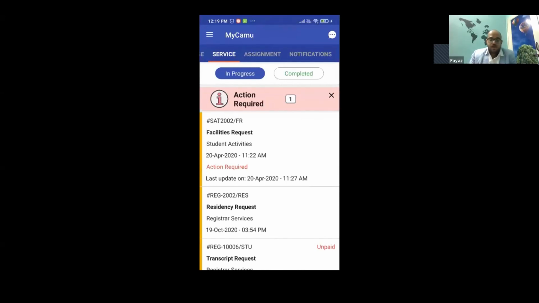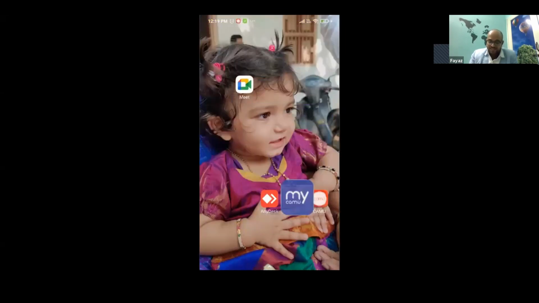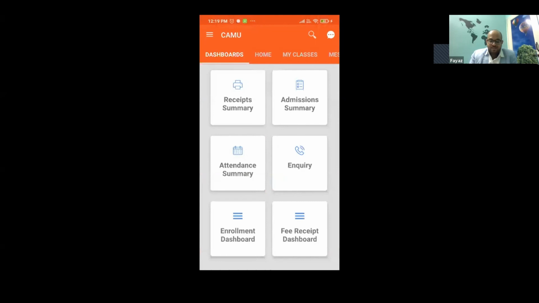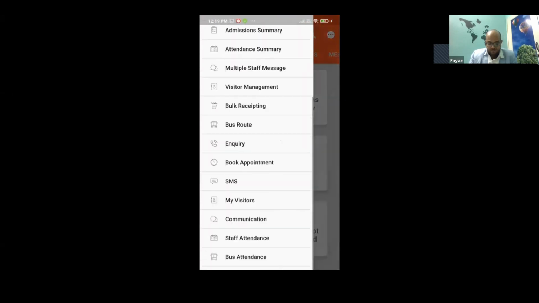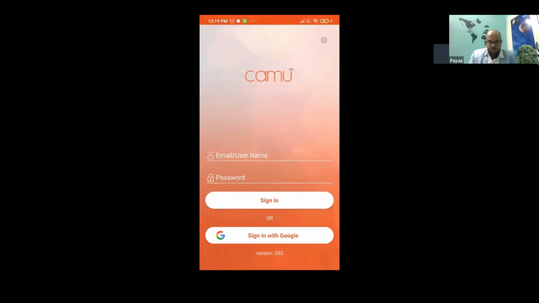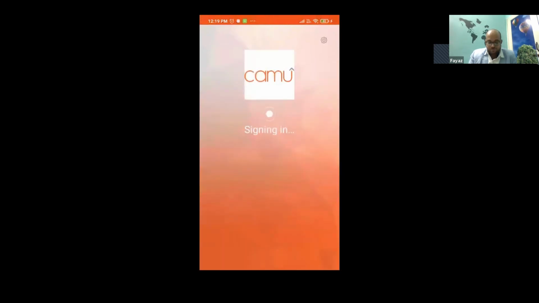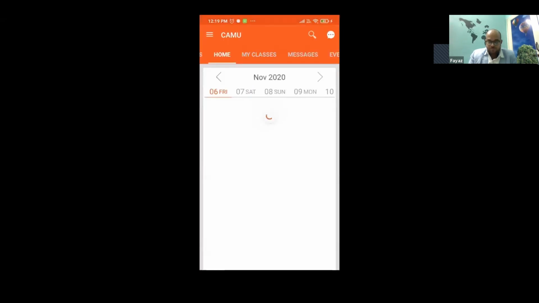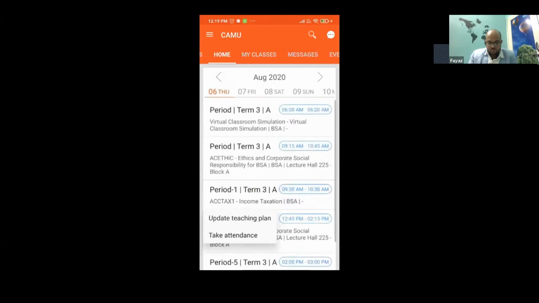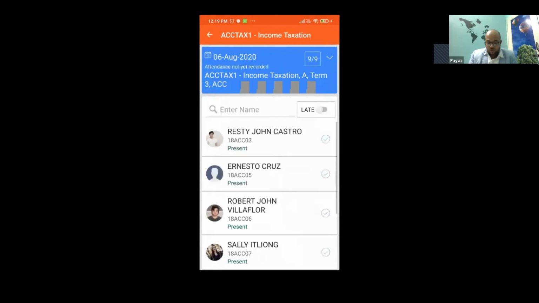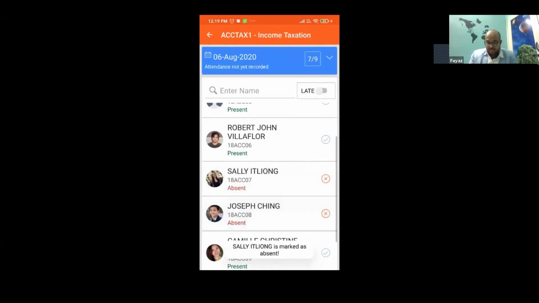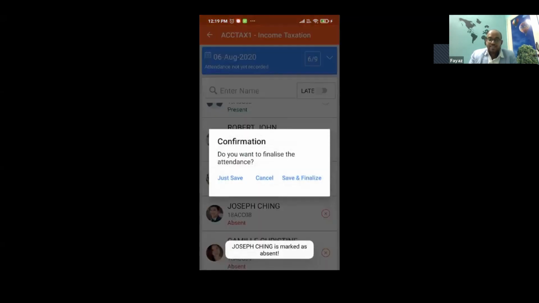Good one. Normally, once you mark the attendance, you can correct it here itself before you submit it. Right now, normally you mark the attendance and you can either save it.